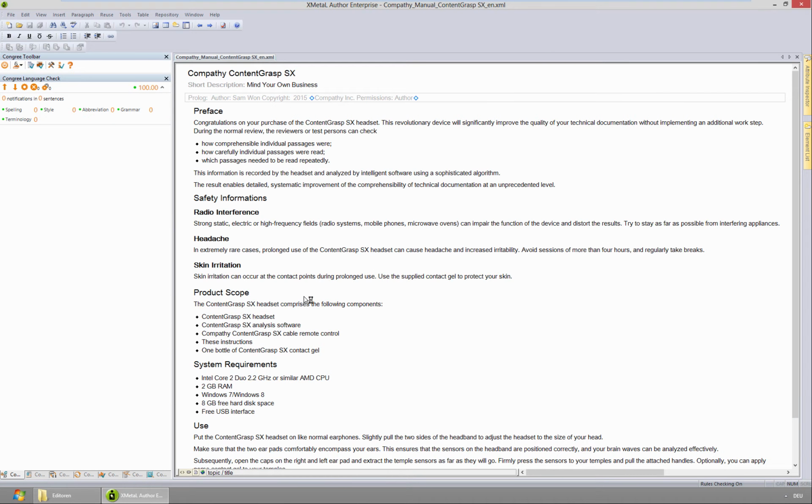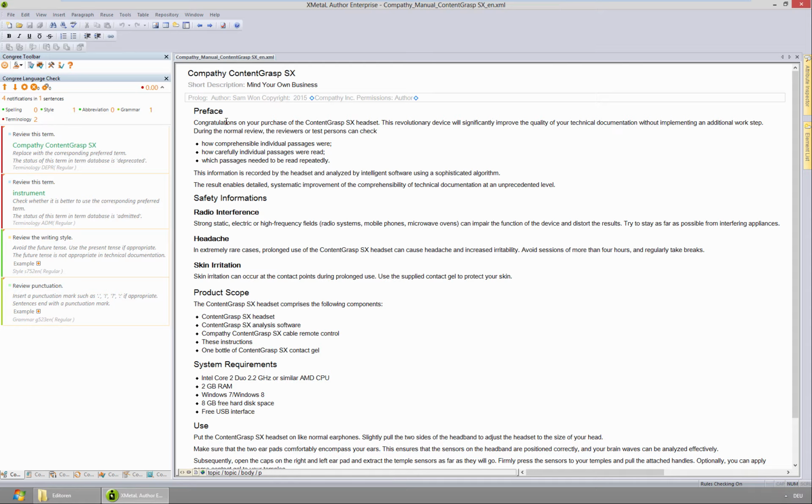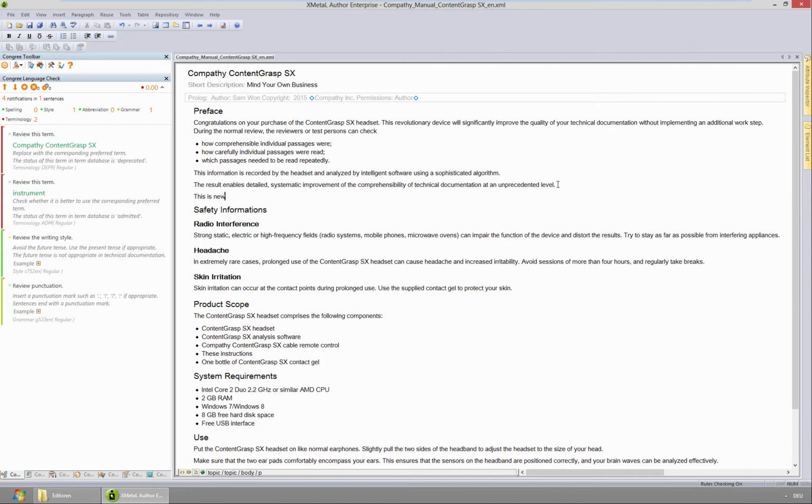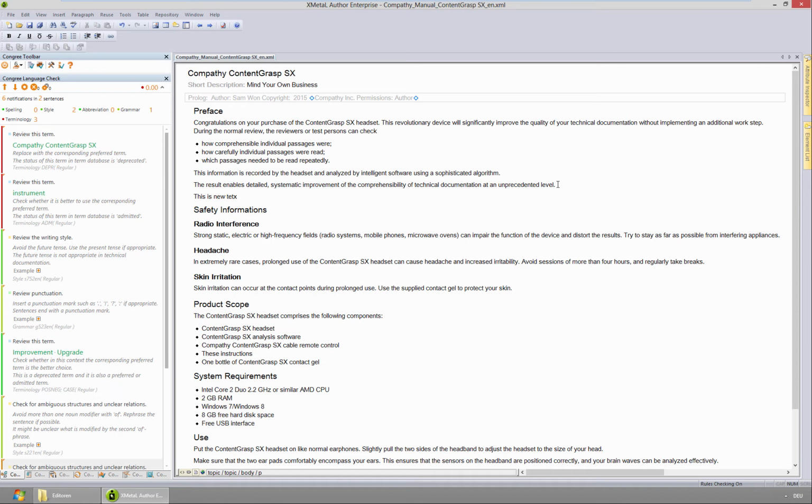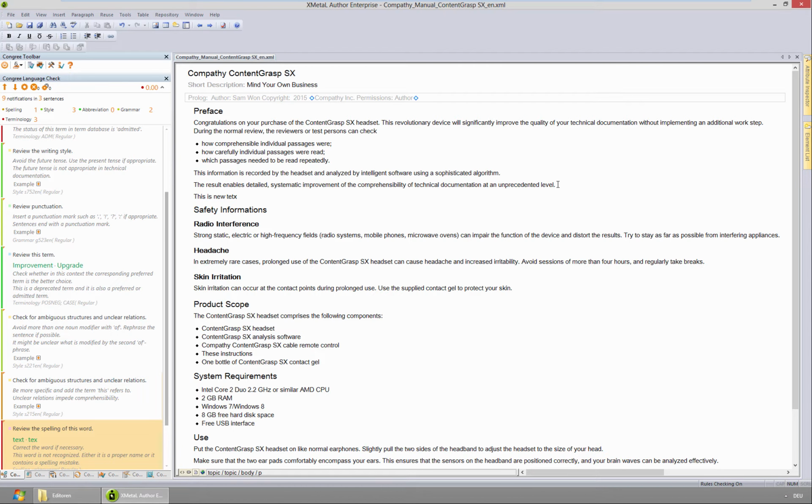What we see here is XMetaL, the editing tool we know and love, but we will also find an additional panel to the left. This is our electronic style guide, helping us to cover as much ground as possible in the rule-based jungle. Whenever I click on existing text, the style guide is immediately triggered and shows all violations it might encounter. Of course, this also works when creating new text. Or whenever I want to check the entire document.